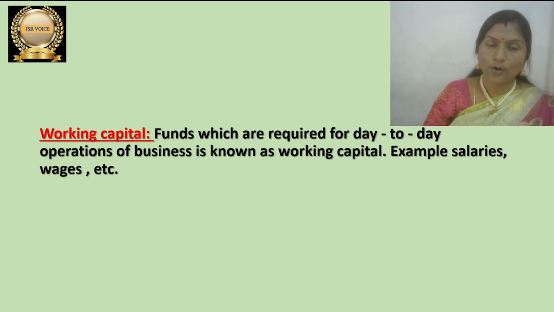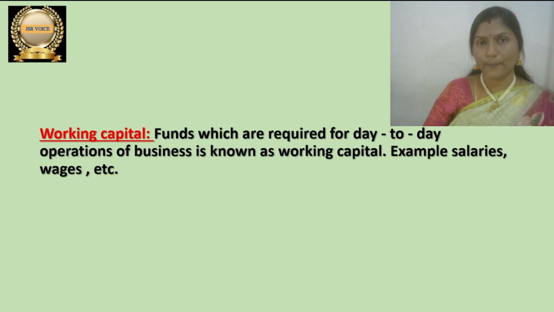What are those daily operations? For example, purchasing of anything, payment of salaries, and payment of wages. These are all regular expenditure. The amount incurred by the businessman for all these regular or day-to-day operations of the business is known as working capital. Hope this is clear.